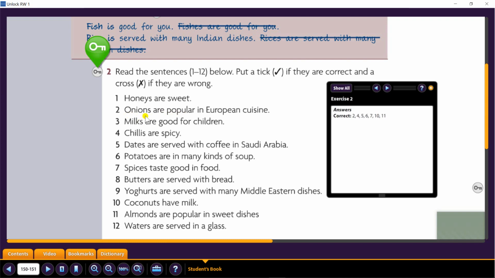Yes, we can count onions. Onion means basal, so we can say give me 1 onion, 2 onions, 3 onions, so on and so forth. Number 3, milks are good, is wrong. We cannot count milk. So we cannot say milks are good.